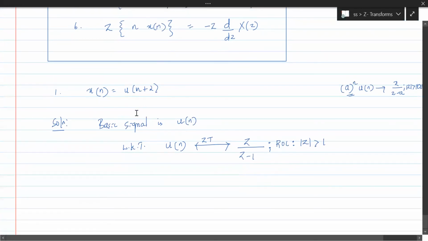Now, if you have the time shifted one, what do you have to do? The Z transform of u of n plus 2 would be what?